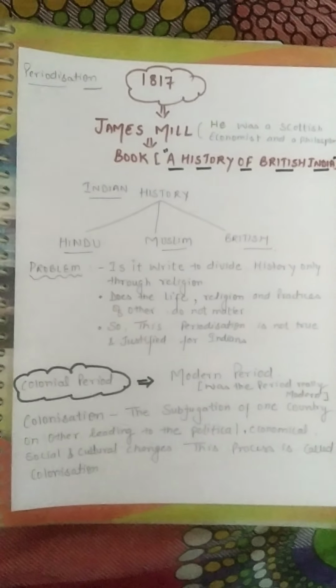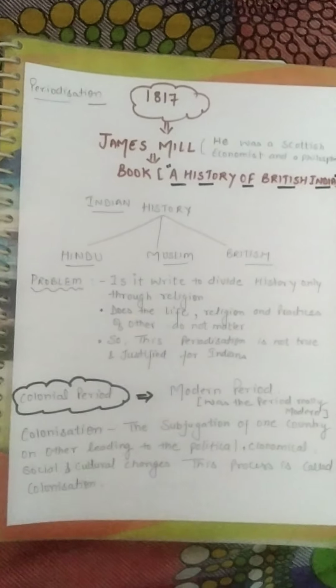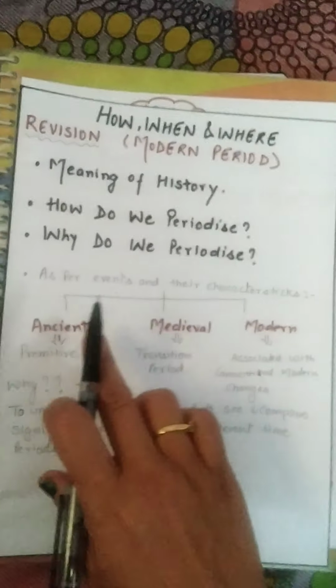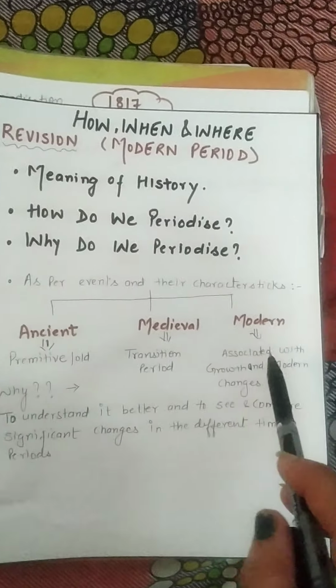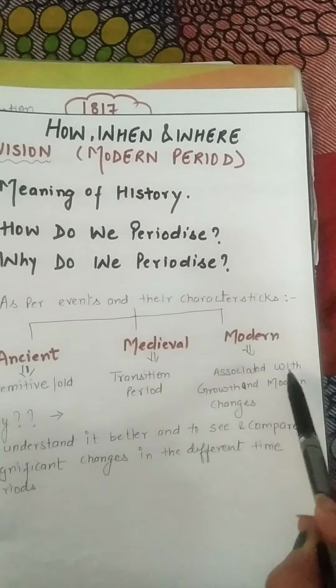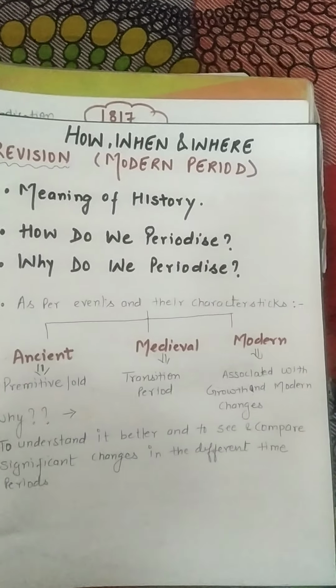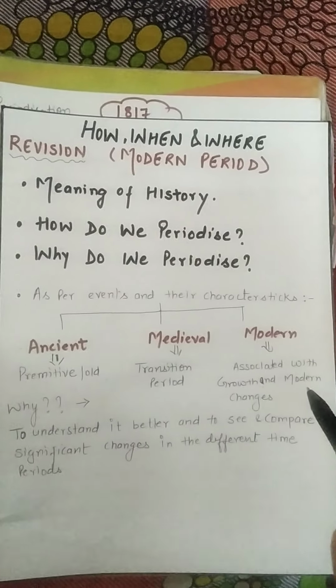As we have seen, he divided history on religious grounds, due to which people followed the categorization we studied, ancient, medieval and modern. Under this, Indian history was divided and placed under modern. Were Indians and society at that time really modern?